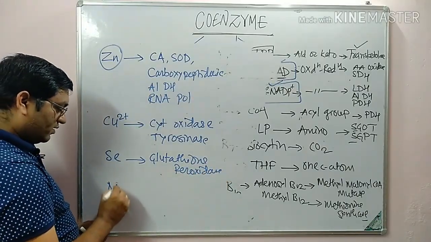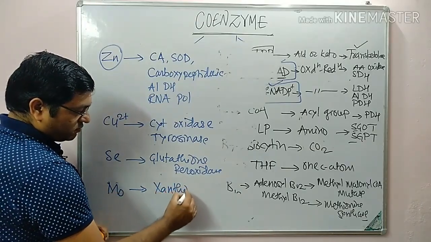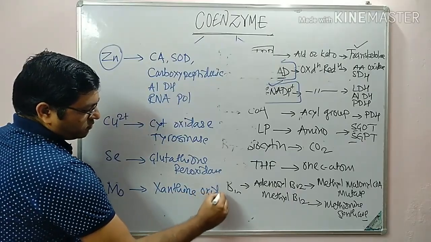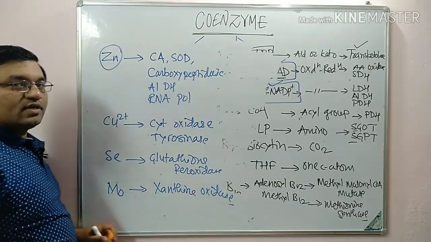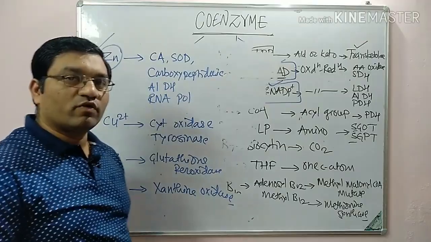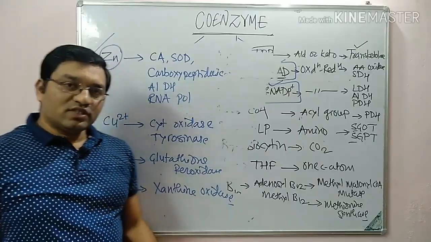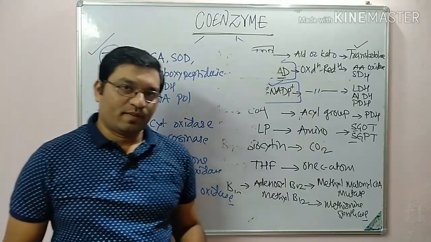Then molybdenum in xanthine oxidase. So these are the important cofactors or important minerals which act as a cofactor for many enzymes. So this is all about coenzyme.